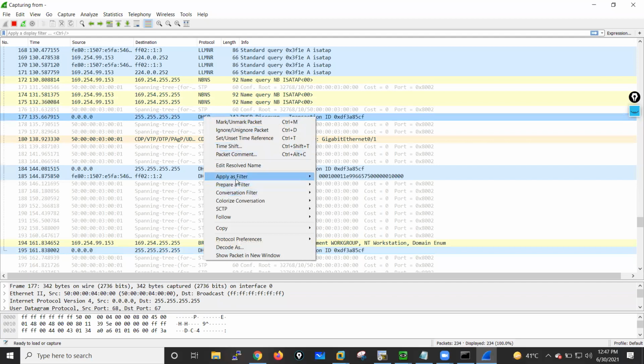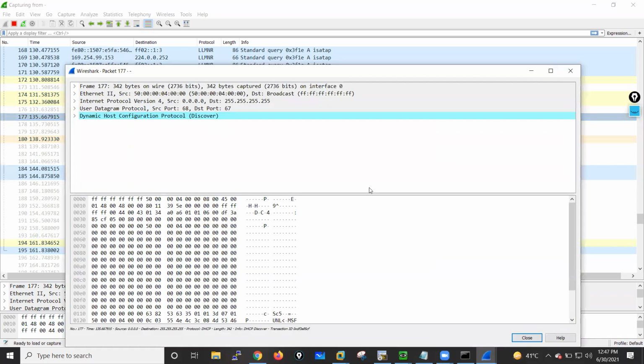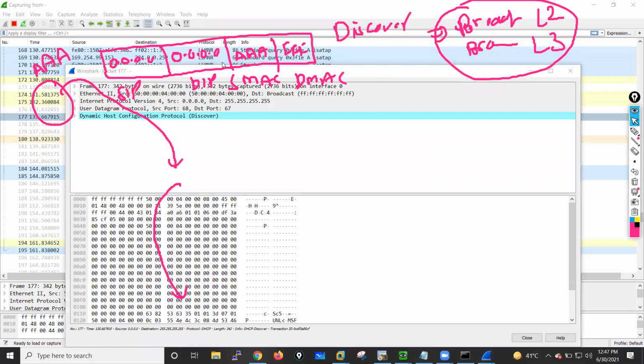If I open this particular message, what is the content? Instead of destination IP 0.0.0.0, it will put the broadcast IP address, 255.255.255.255. This is the destination IP it will put.